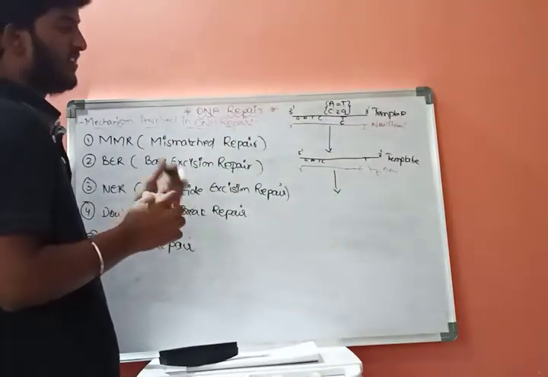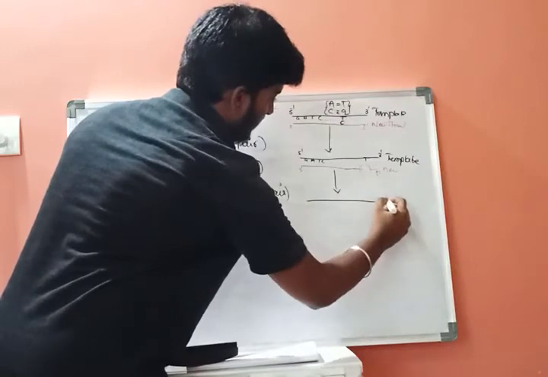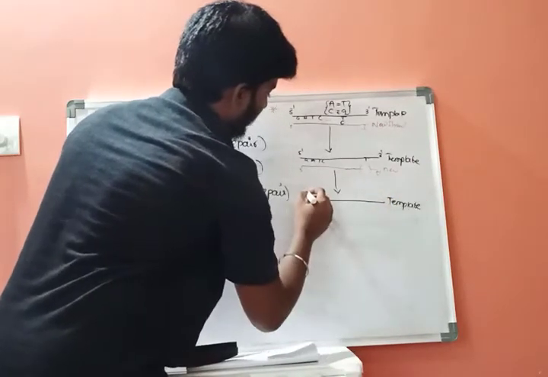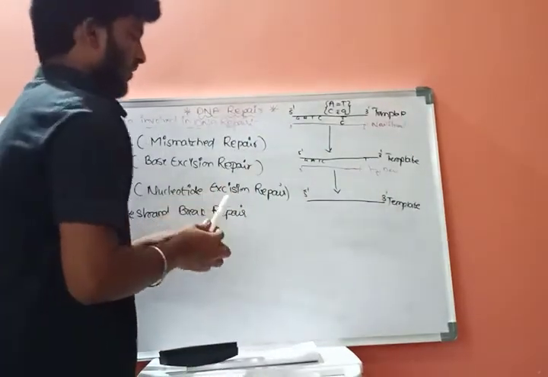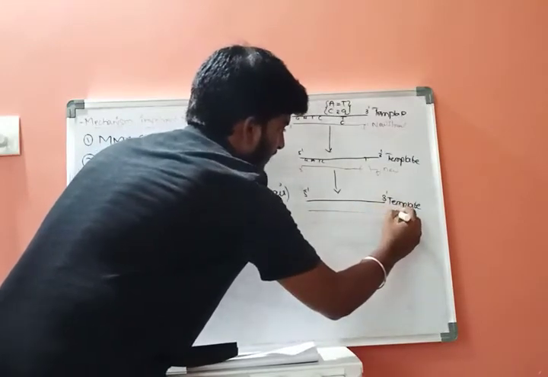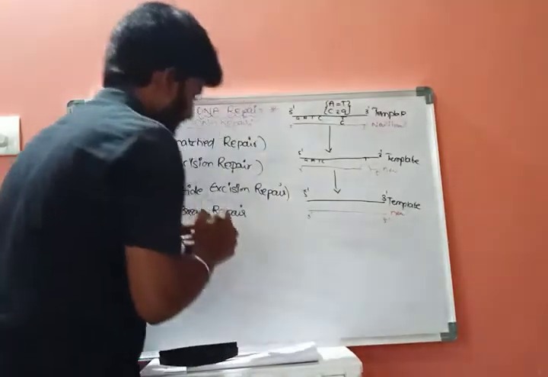The third step is synthesis of new DNA material. This is the template strand, 5' to 3', and this is the new strand, 5' to 3'.